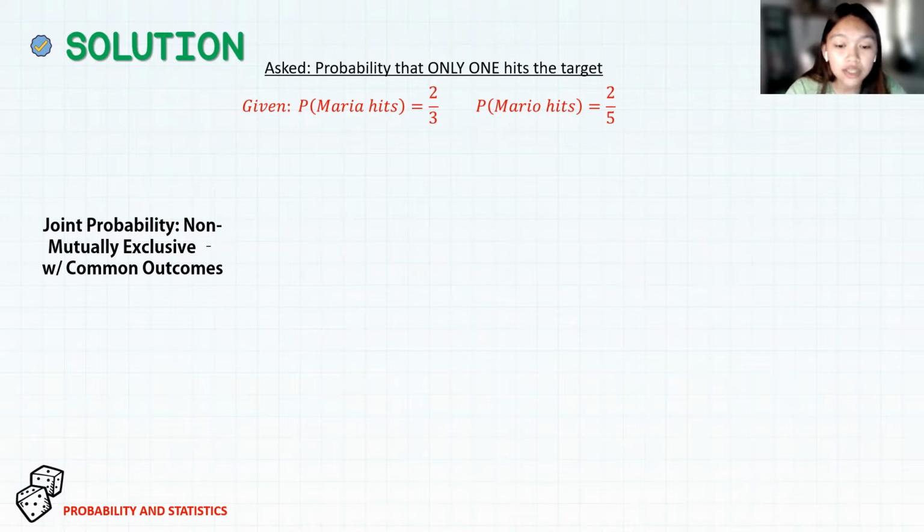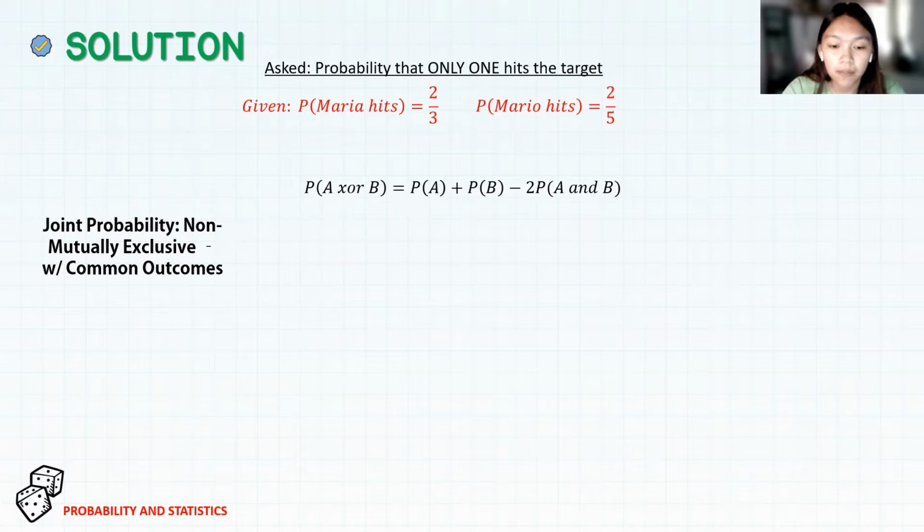We use this as the event can happen at the same time, and hitting is the common outcome of the event. But instead of the probability of A or B, we use the probability of A XOR B, because we shouldn't have alike outcomes based on what was asked in the problem.